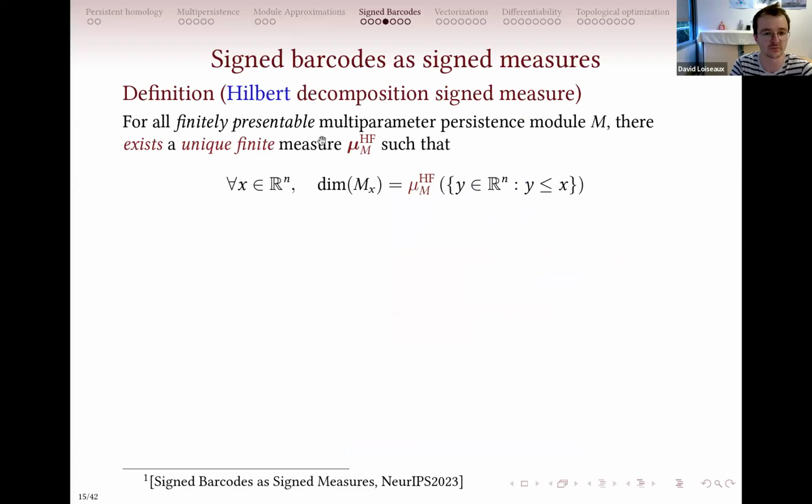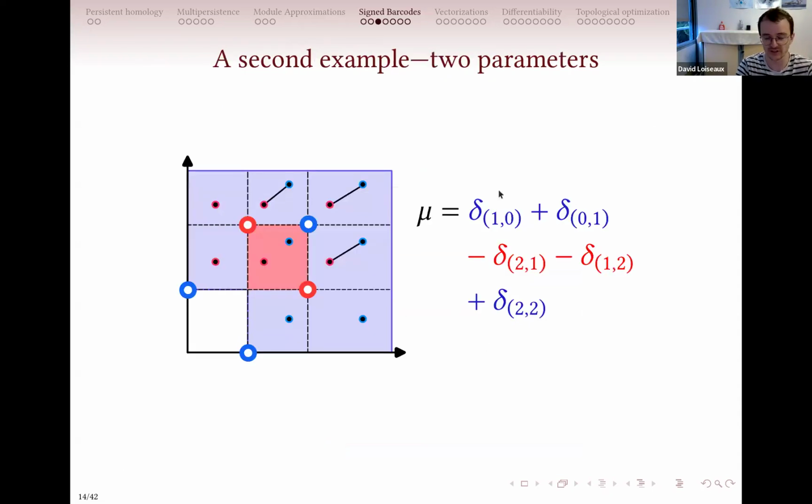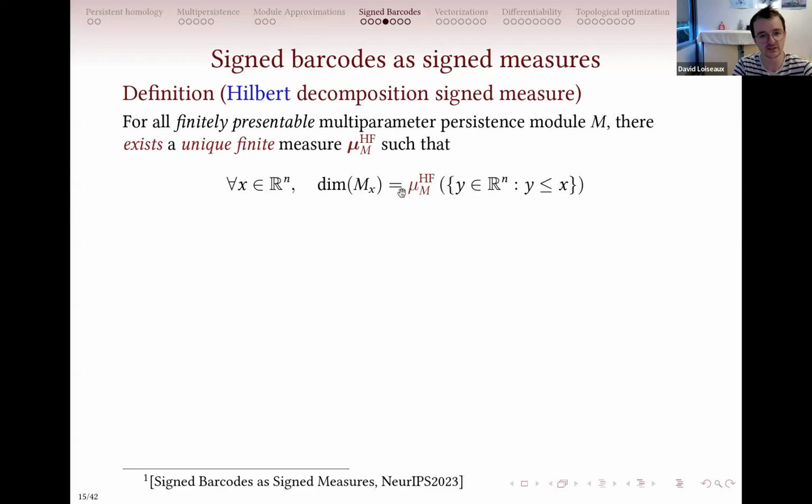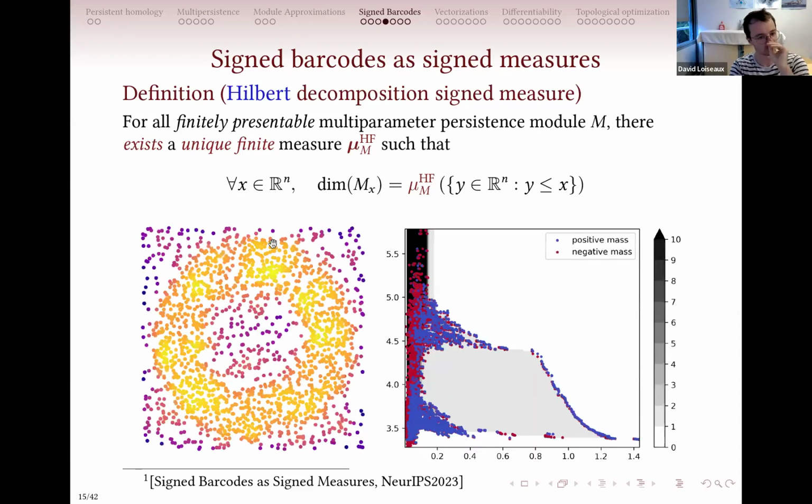let me give you the definition, it will be simpler. So basically, for any multi-parameter persistence module, I can give you a finite discrete measure exactly as what I showed you here, so a sum of Diracs with positive or minus signs that completely characterize your dimension vector or the Hilbert function. That's why you have HF here of your multi-parameter persistence module. And you can already compute all of this, of course.